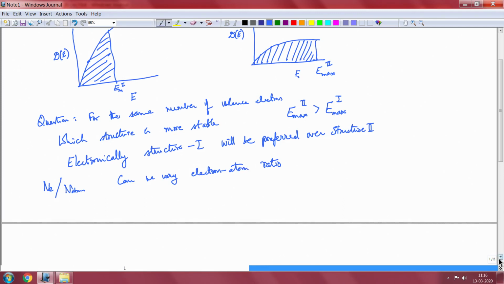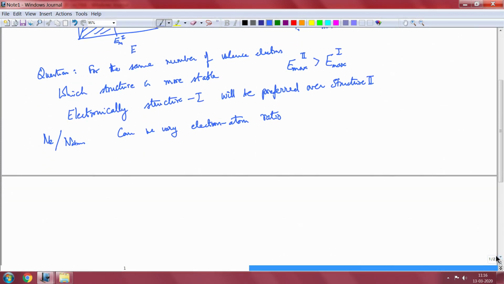Well, it is possible. For example, let us look at the case of copper and zinc. The number of 4s electrons in copper is 1, because the electron configuration is 3d10 4s1, and the number of 4s electrons in zinc is 2.